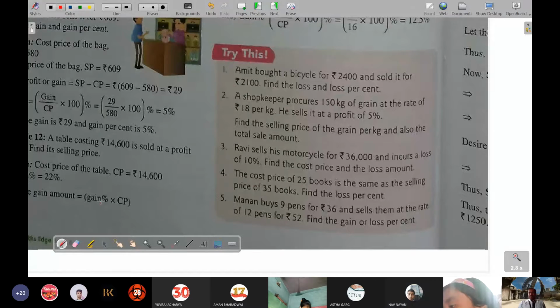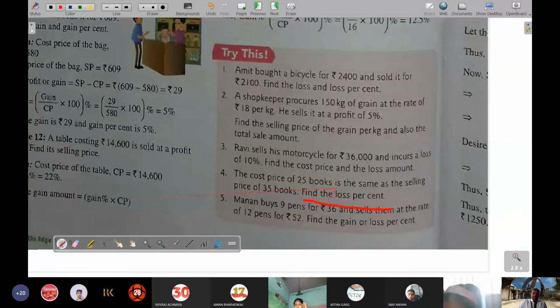So what will happen? 25 books price will become 25x. Sir, the answer does not come. The answer is not matching. Okay, I will say the answer. There will be the loss of 10 books out of 25, so it will become 40%. Yes, sir. Match. Then how are you saying that the answer does not match?